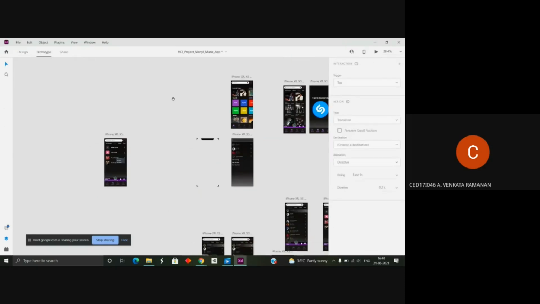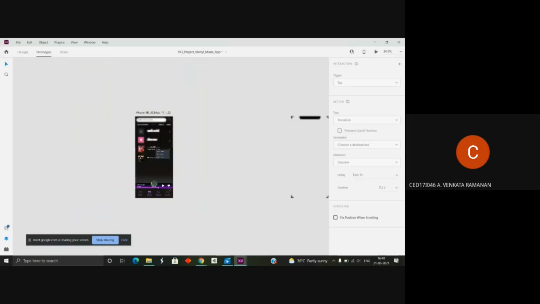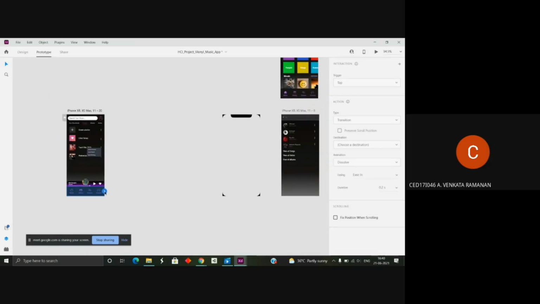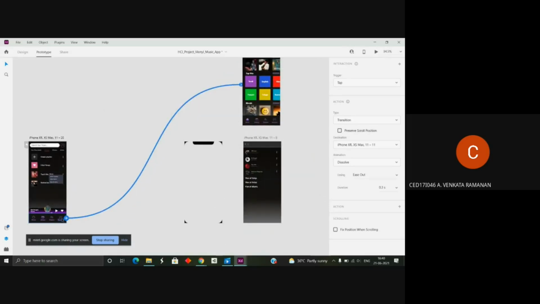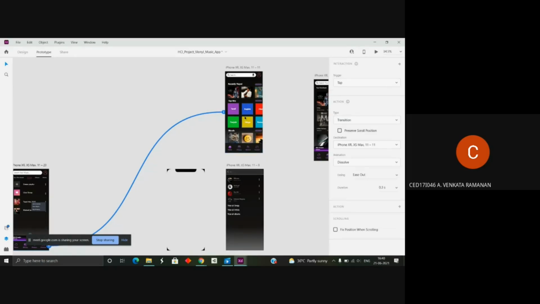This is basically to bring out the real life experience of this prototype by giving animations. On clicking on this bottom home button, which page should I navigate to? I can just click on this and tap it to any other screen which you have designed. So on clicking this home button, it will redirect to this page. The animations can be given either from the preloaded basic set of animations, or we can develop our own custom animations by further increasing the number of pages.